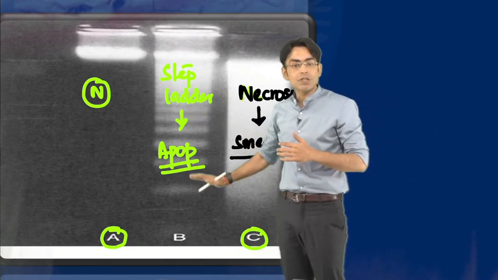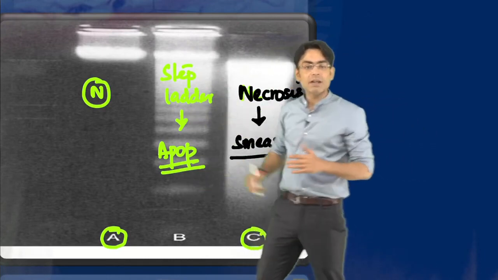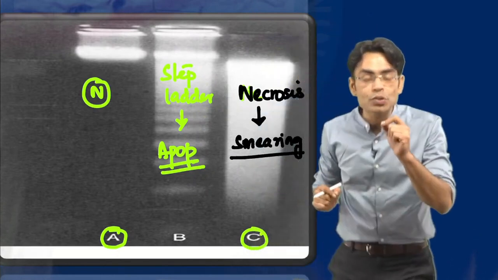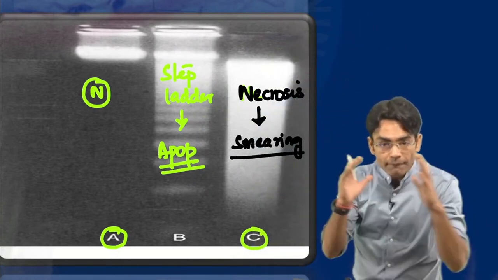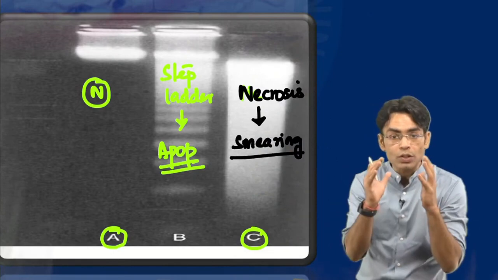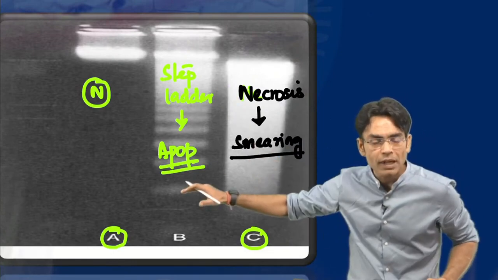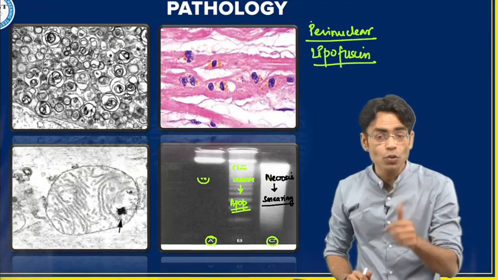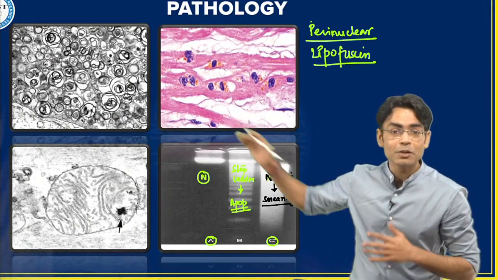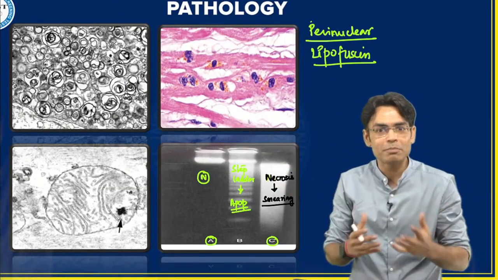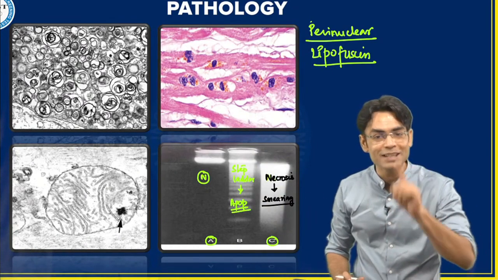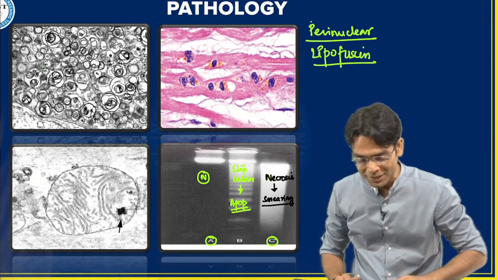When it is apoptosis, then you see these ladder patterns because the nuclear finding of apoptosis is pyknosis. The nucleus shrinks, the nucleus becomes small. So this is the step ladder pattern for apoptosis. And in normal, we won't see anything. So thumbs up to all of you. These are pathology images. We were very worried, not knowing whether you would be able to do it or not. But so far I have shown you 4 images and you've given me all 4 right answers.